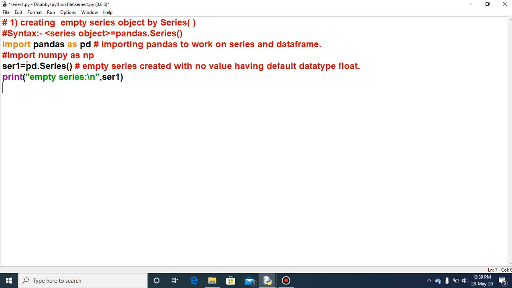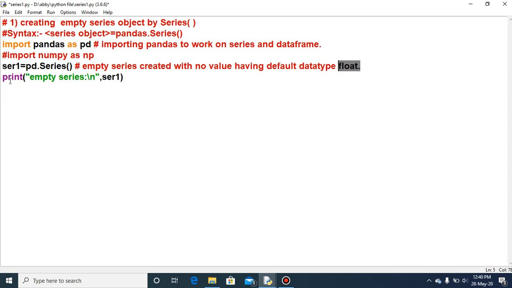So pd.Series is the name of the command, or you can say the statement, for creating an empty series. Focus on the comment line: empty series created with no value. That means this particular ser1 doesn't contain any value because I have not provided any parameter to the series. The value returned will have the data type float. This is a very important thing regarding the series: the return type by default is float. Decimal values are returned by default through the series.